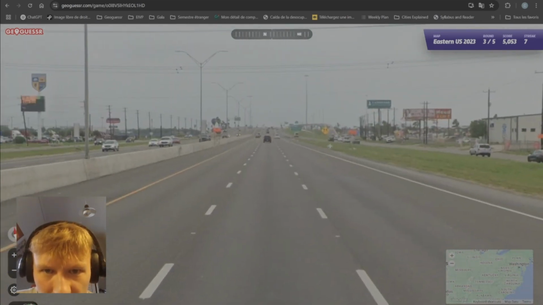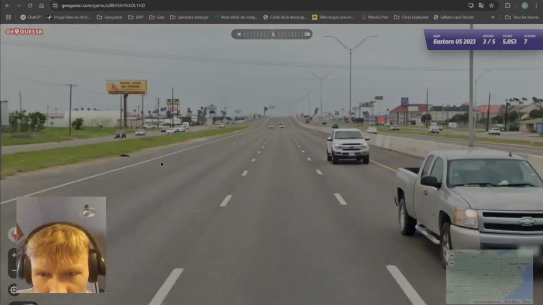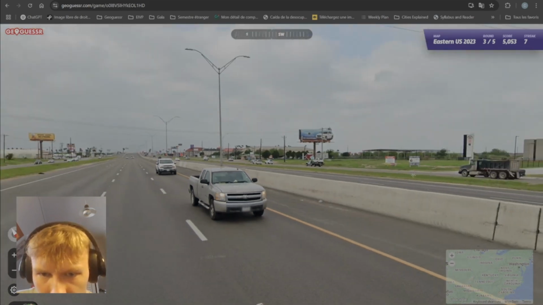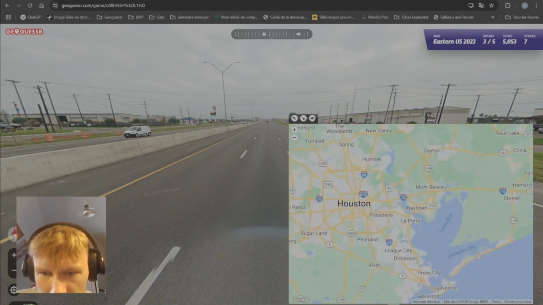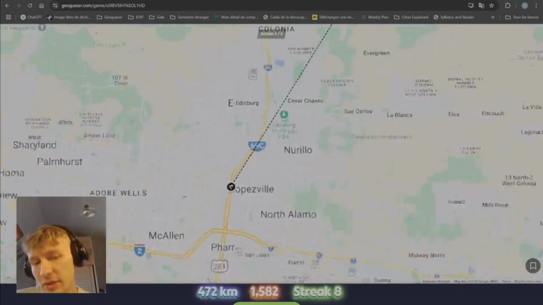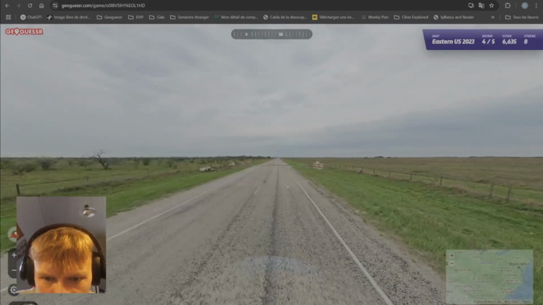We have an interesting highway round. Not really sure what to do here. On the highways, the meta is going to be less consistent, of course. I do think this is a Texas plate, and you have a lot of blue car in Texas, so it's not very surprising. I think I go Houston here, the flatness. It's McAllen, that makes sense with the road angle. I thought the road was pretty huge, but yeah.